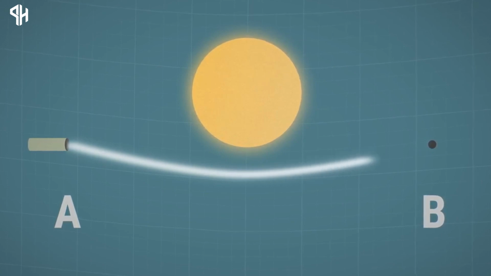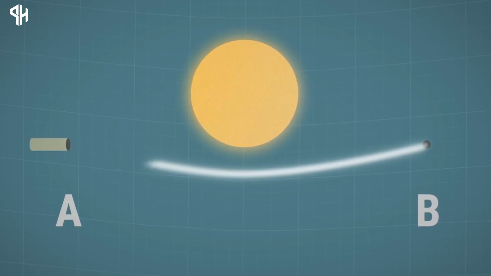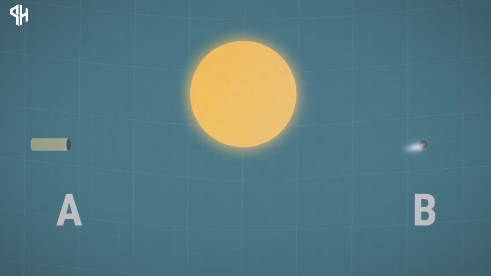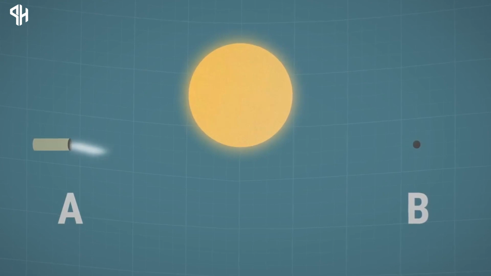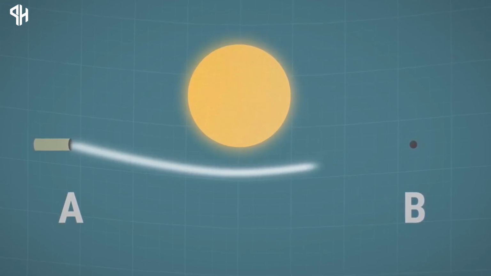This curvature would effectively lengthen the distance the light beam travels, suggesting that it would take more time for light to move from point A to point B in the Sun's gravitational influence. However, this idea conflicted with the theory of special relativity, which dictates that the speed of light is constant and independent of the observer's frame of reference.